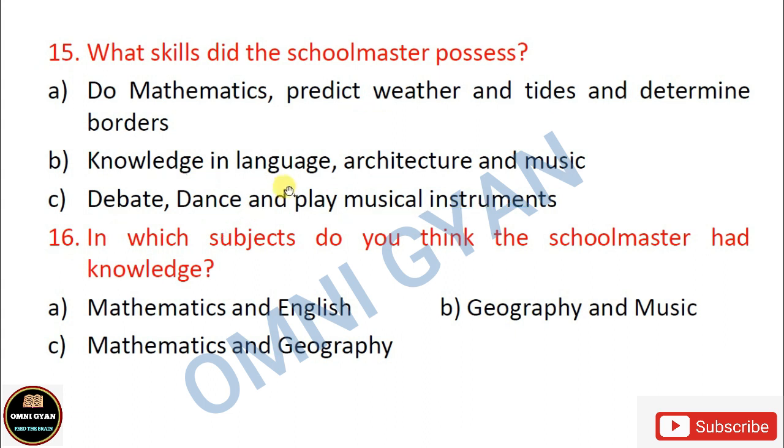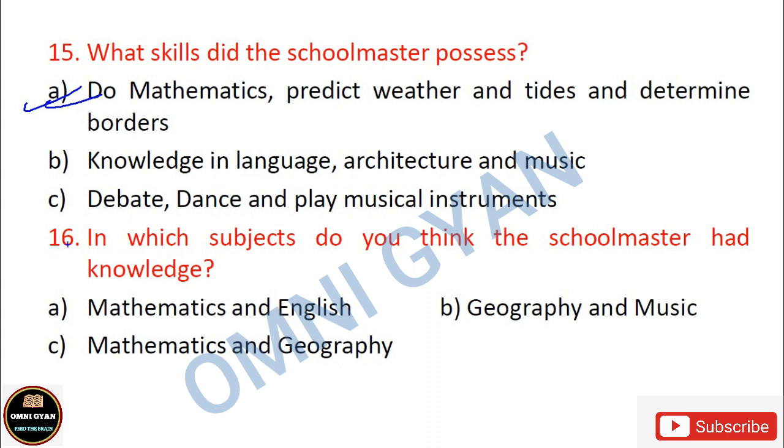Which option do you think is correct? It is very easy, and these questions are quite often asked in the exam in broad questions also. I have explained the whole poem very nicely. From there also you can get the answers. It is option A. He could do mathematics. He could predict weather and tides, and he could determine borders also.